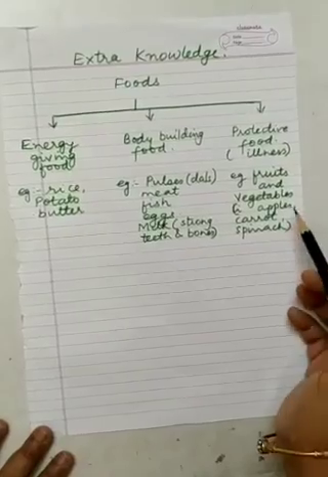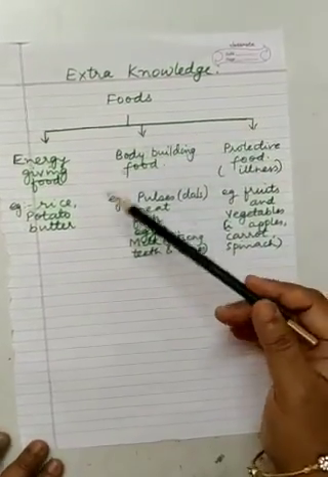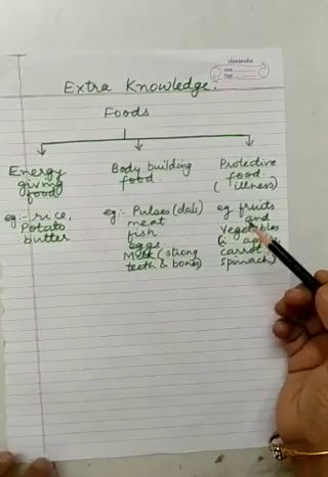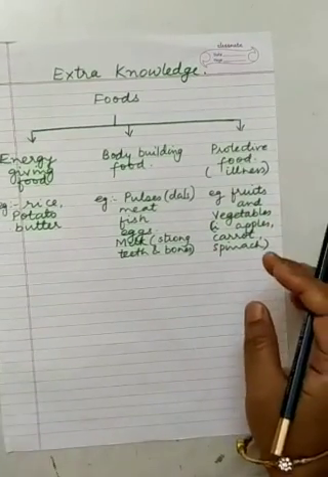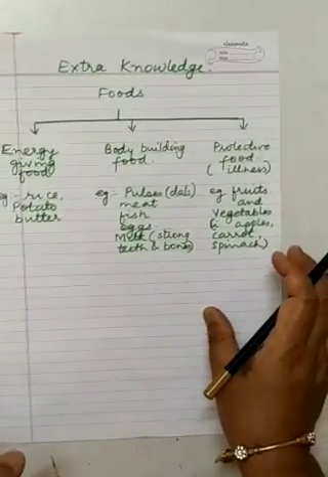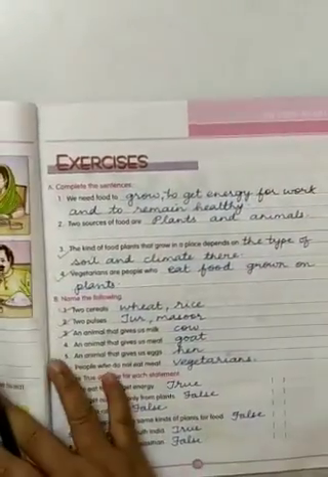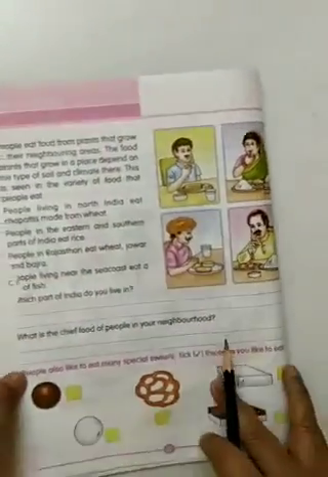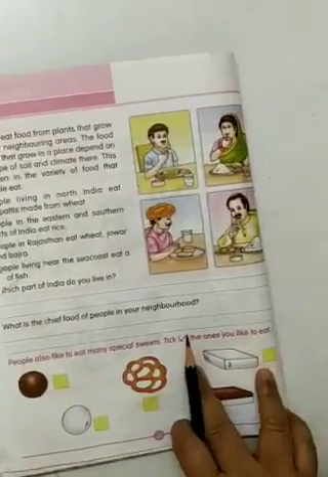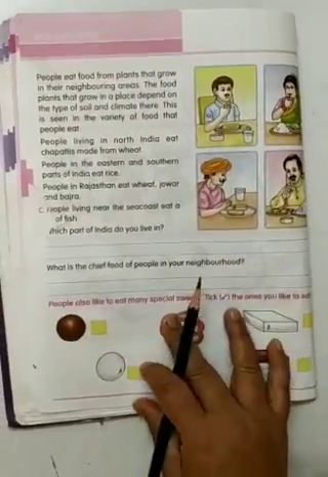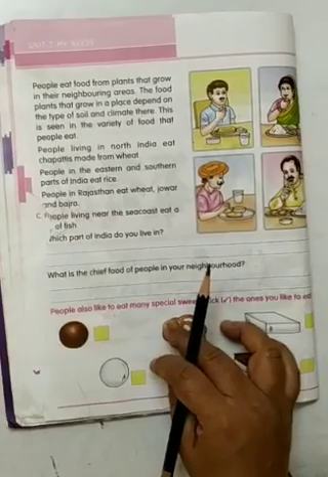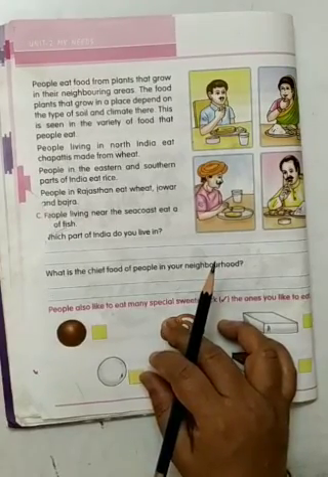Okay, now students, we have learned the lesson, the food we eat. From this we will learn some value also. And what are the values? Let's see. The value is, we should always prefer healthy food rather than junk food or fast food.